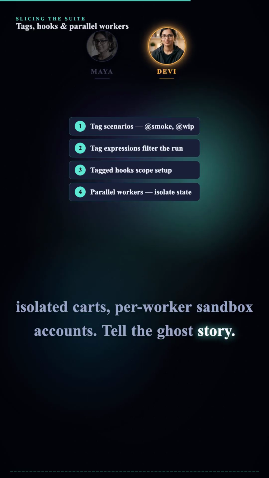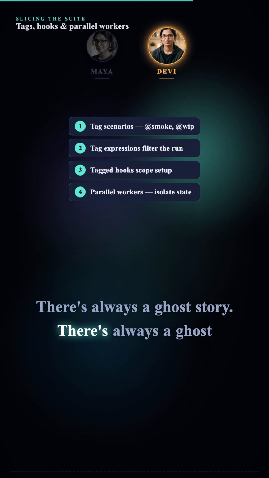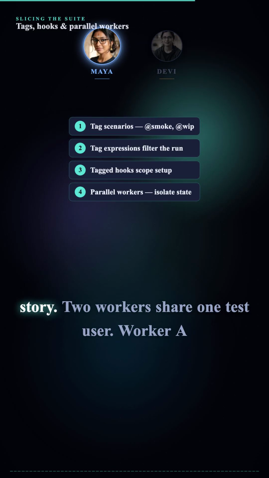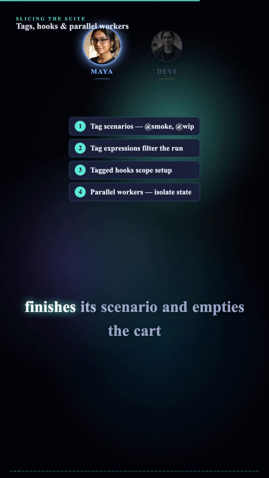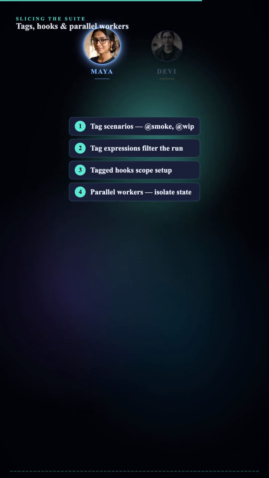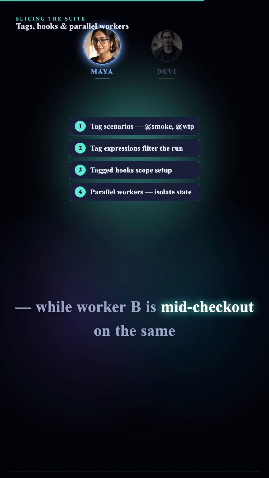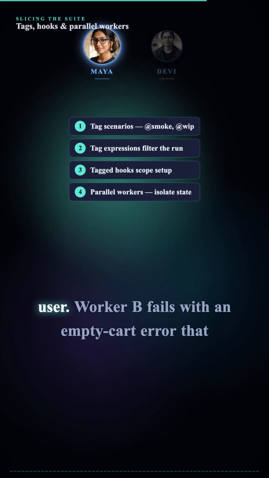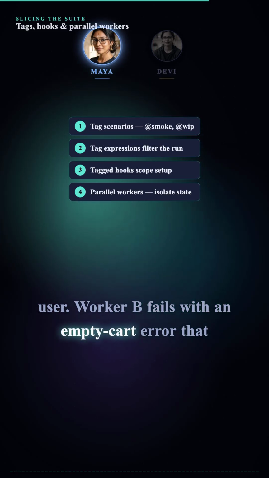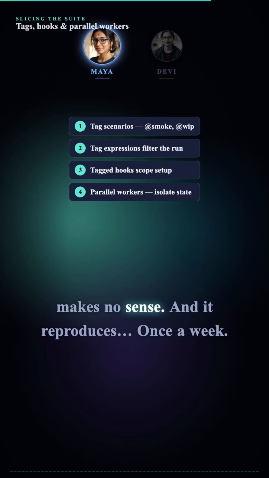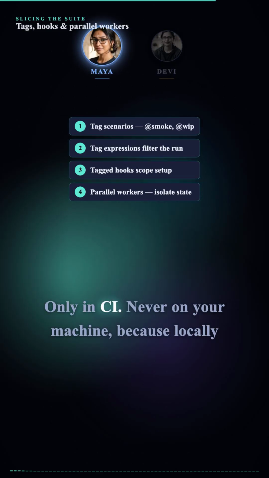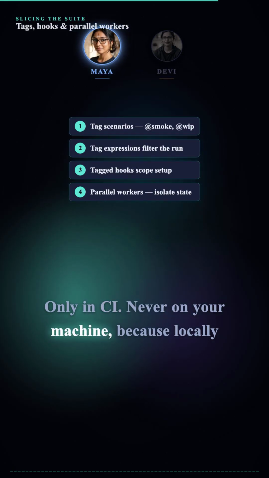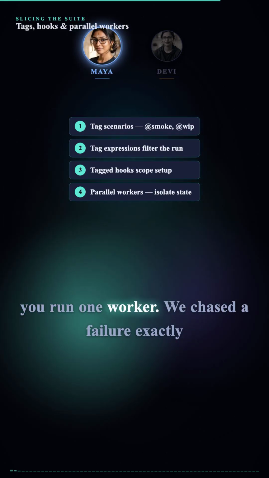Unique email addresses, isolated cards, per worker sandbox accounts. Tell the ghost story. There's always a ghost story. Two workers share one test user. Worker A finishes its scenario and empties the cart, while worker B is mid-checkout on the same user. Worker B fails with an empty cart error that makes no sense. And it reproduces. Once a week. Only in CI, never on your machine. Because locally you run one worker.